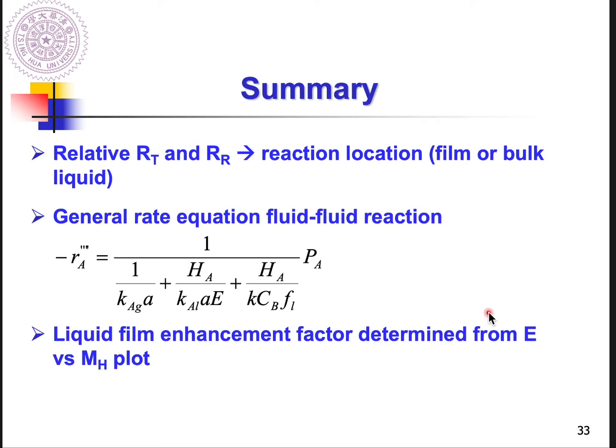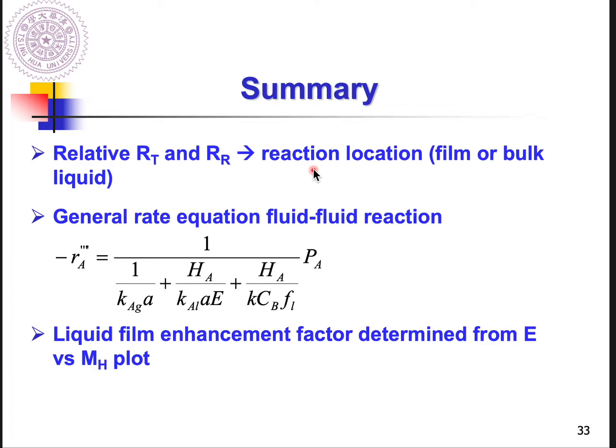Okay, so I'm going to give you a summary here. For fluid-fluid chemical reaction, you need to write down the transport resistance and reaction resistance, and the relative RT and RR is very important because you can determine which step is the limiting step.